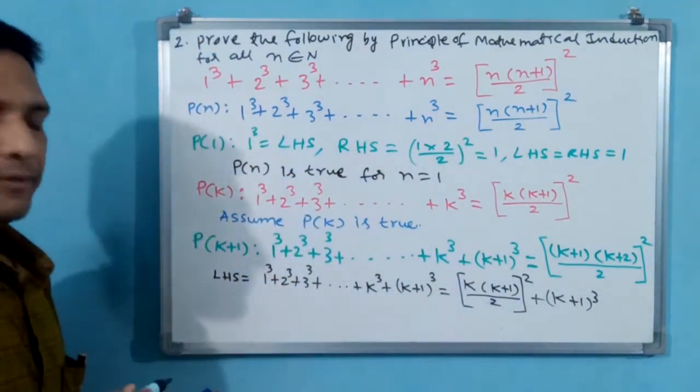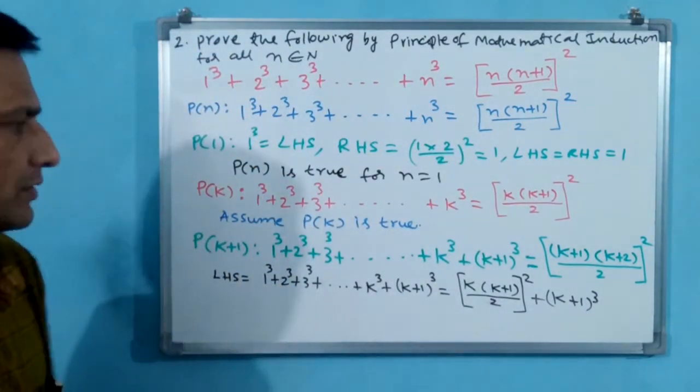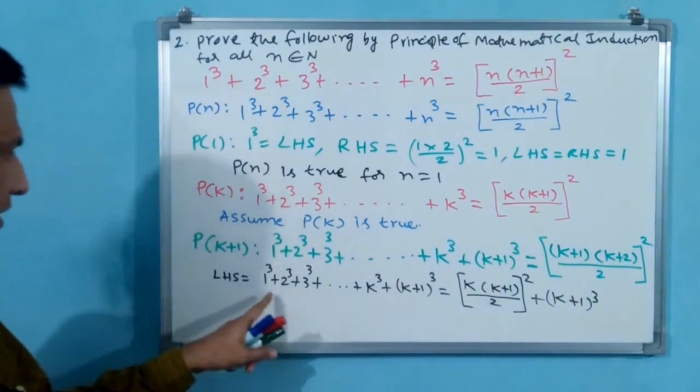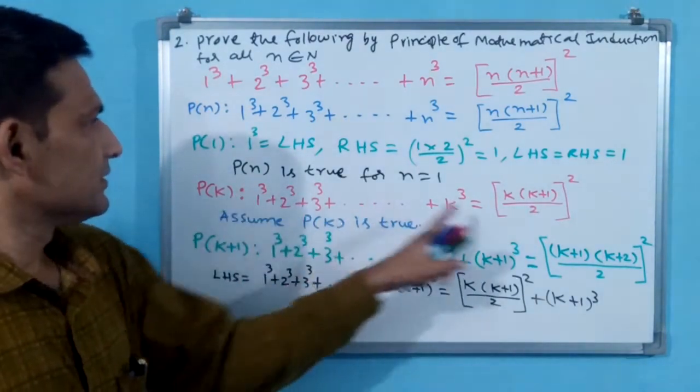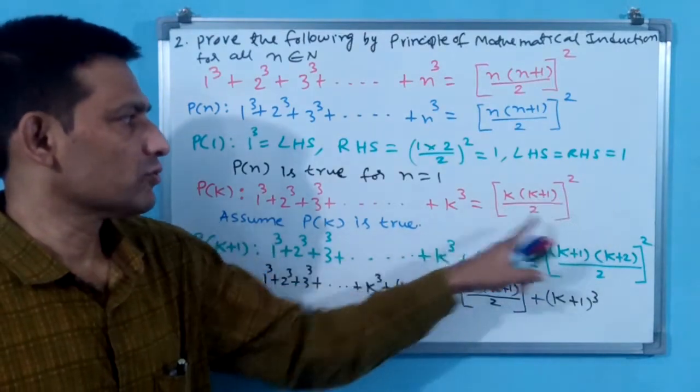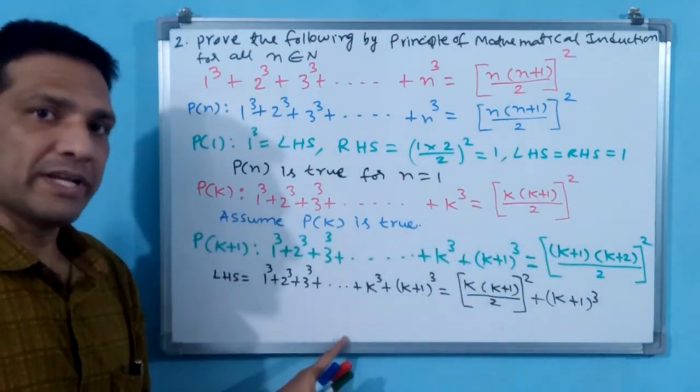Is it okay? Because 1 cube up to k cube, already we have k into (k+1) by 2 whole square. This we have assumed true, then we can take this.